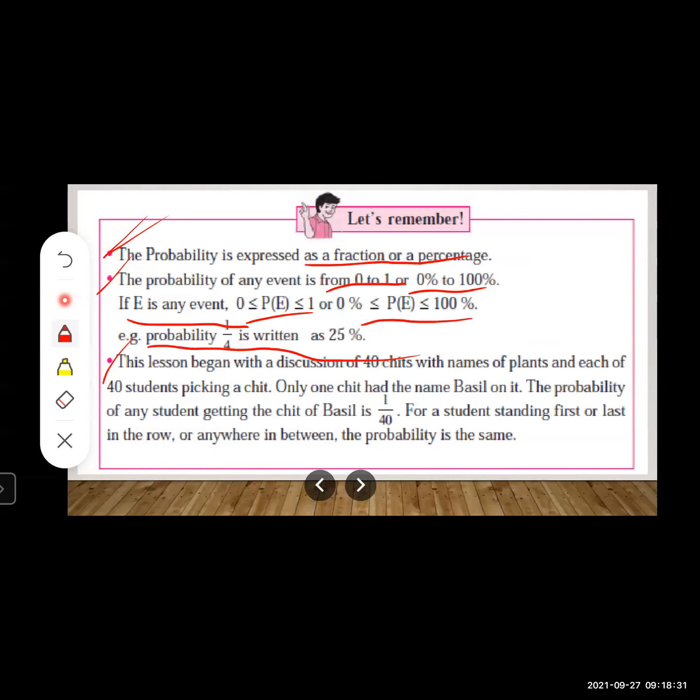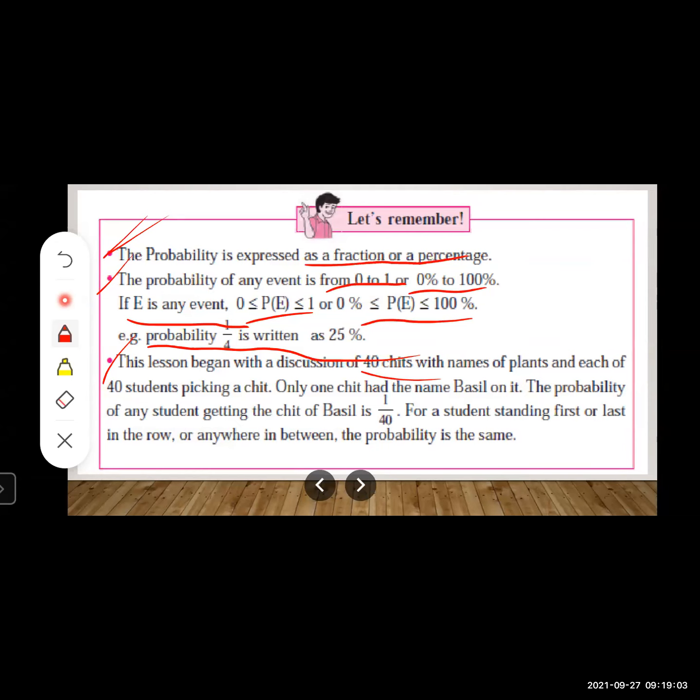The lesson began with a discussion of 40 chits with the names of plants and each of the 40 students picking a chit. How many chits are there? 40 chits are there. Okay, the discussion is going on. Now, how many chits are there? 40 chits with the names of plants, and each of the 40 students picking a chit, right?